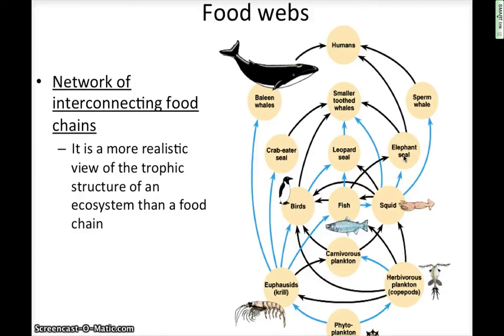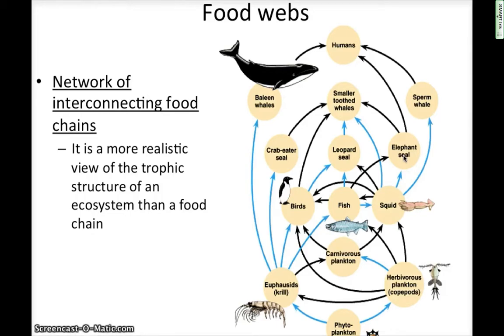A food web is a little bit more complex of a picture in terms of how ecosystems are related. Think about food chains. If you had several food chains and you mixed them all together, that would be a food web. So a food web is much more complex, but it's also more realistic. An ecosystem will rarely ever have just a sunflower, a mouse, and a hawk, but it'll have a bunch of other organisms that all kind of feed on each other.